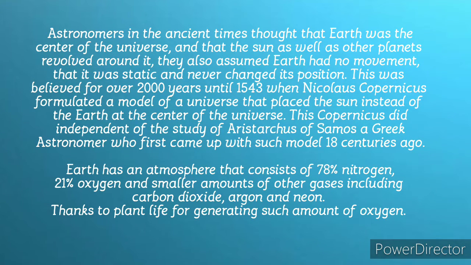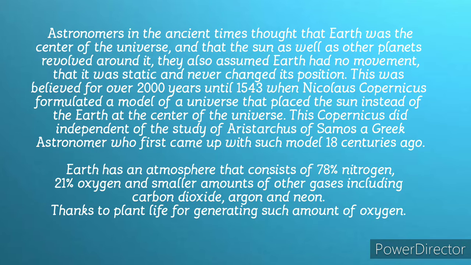Ancient astronomers thought that Earth was the center of the universe and that the Sun, as well as other planets, revolved around it. They also assumed Earth had no movement, that it was static and never changed its position.